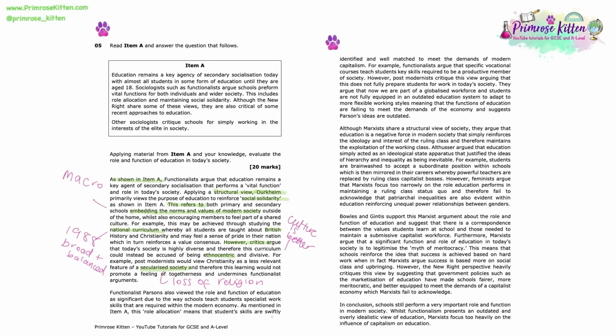For example, functionalists argue that specific vocational courses teach students key skills required to be a productive member of society. However, postmodernists critique this view, arguing that this does not fully prepare students for work in today's society. They argue that we now are part of a globalised workforce, and students are not fully equipped in an outdated education system to adapt to more flexible working styles, meaning that the functions of education are failing to meet the demands of the economy and suggest Parsons' ideas are outdated.